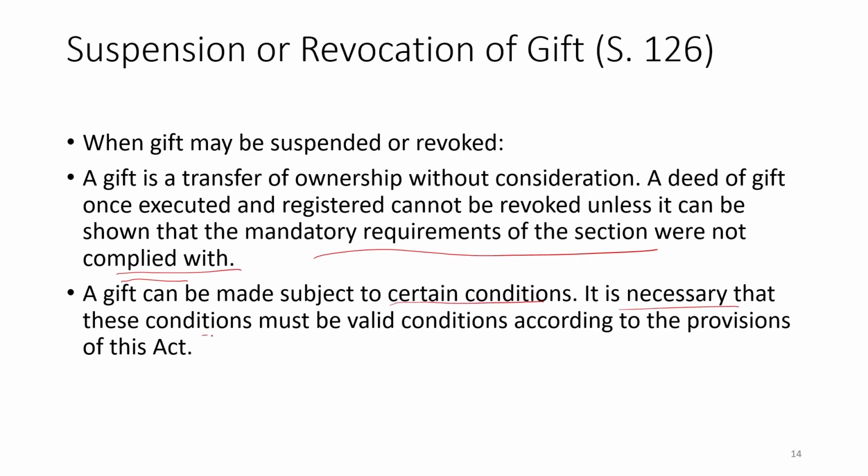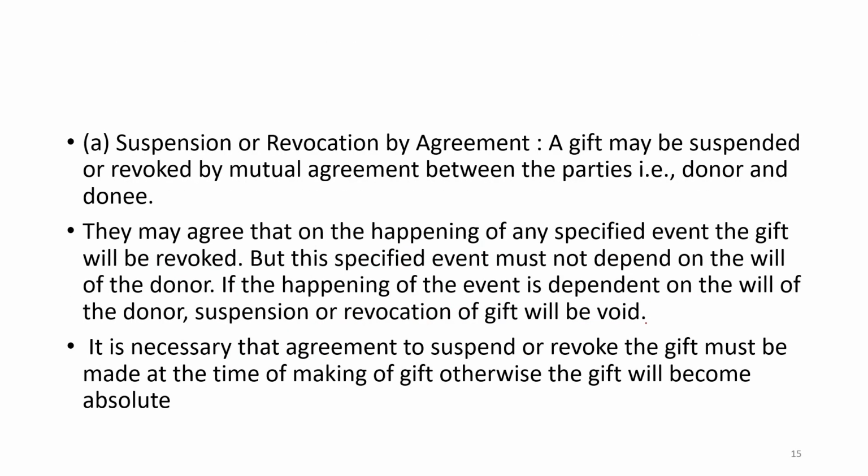It is necessary that these conditions must be valid conditions according to the provisions of this act. Suspension or revocation of gift may be done by mutual agreement between the parties, donor and donee, not one sided. That means, once it has been executed, the donor cannot revoke it, and once it has been executed, the donee cannot say that now they will not accept it. So, they may agree that on the happening of a specific event, the gift may be revoked, but this specified event must not be dependent on the will of the donor.